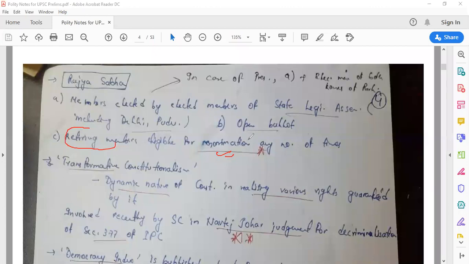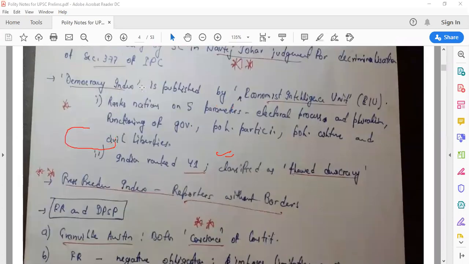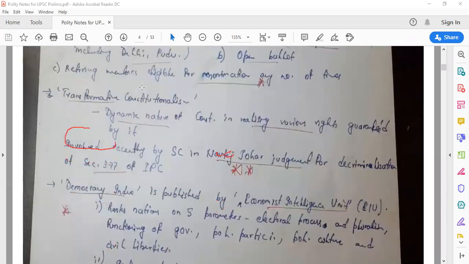Right, so we'll keep it until here only. In the next video, we'll try to talk about transformative constitutionalism, democracy index, press freedom index, FR and DPSP. What did Granville Austin talk about these? So these are the important things. We'll try to see that.